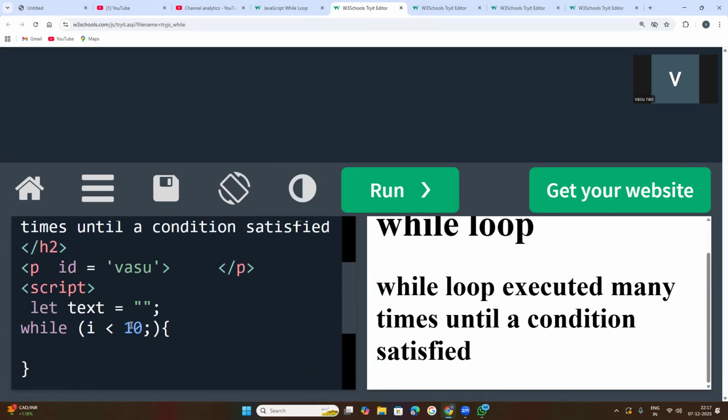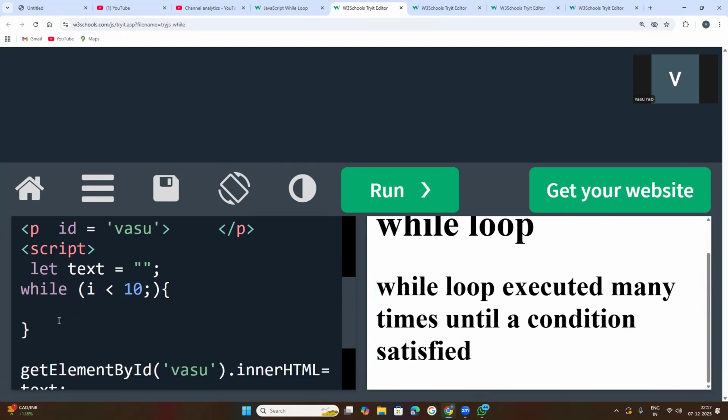Whatever the numbers, every time the loop checks the i status. If the i value is less than 10, that number is to be displayed. So here we need to write the code like this: text is equal to, okay, the string "the number is". This string is to be displayed on the screen, and it is to be concatenated with i. So what happened here?